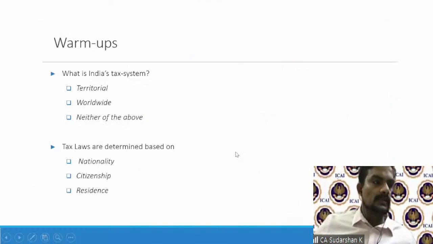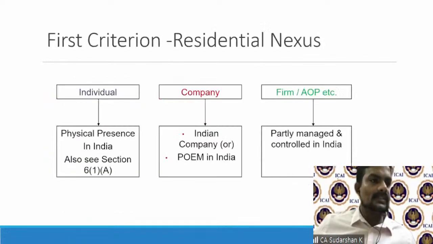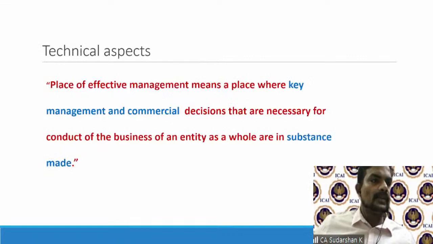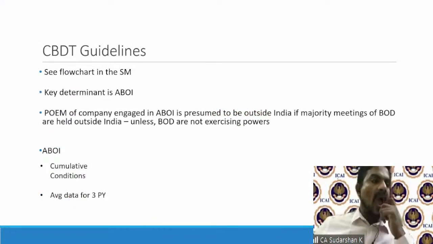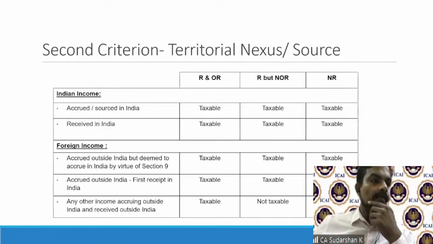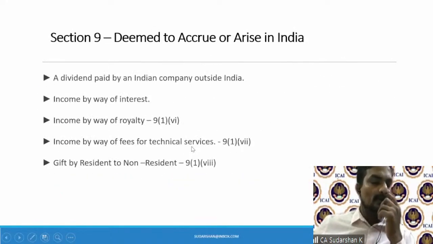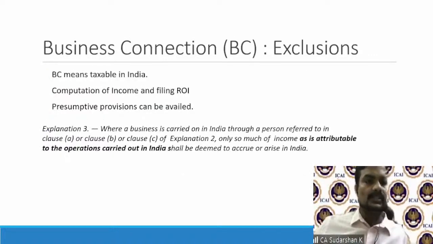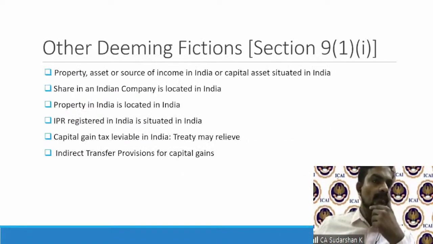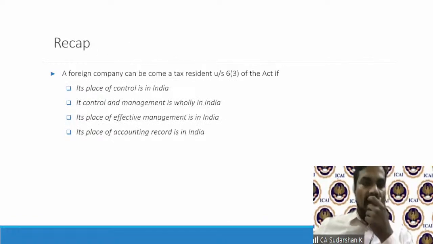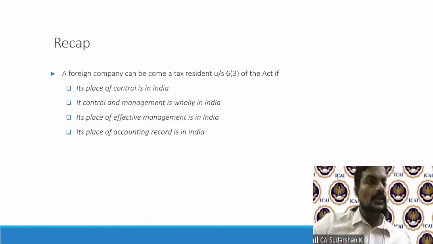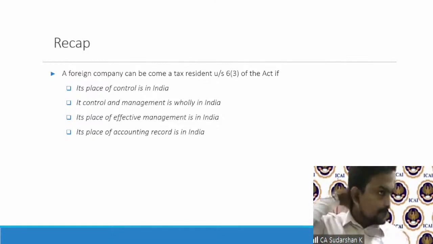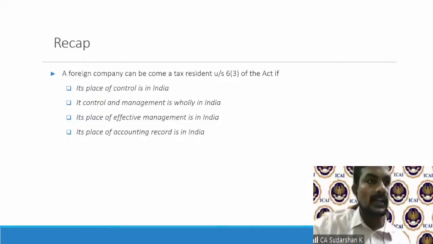What I would do is we'll just do a quick recap of whatever we covered in the last session. And I want you all to participate in the recap as well, in the form of an MCQ. This way we will quickly refresh our memory, and that will also help us set the tone to continue with the other major sources of income that we normally encounter in non-resident taxation, which is royalty and FTS, which we are going to deal with today.